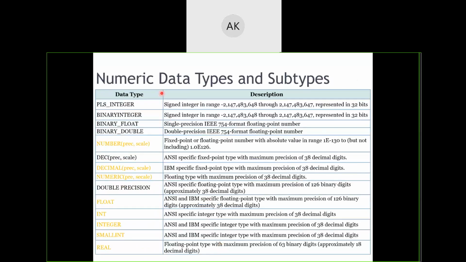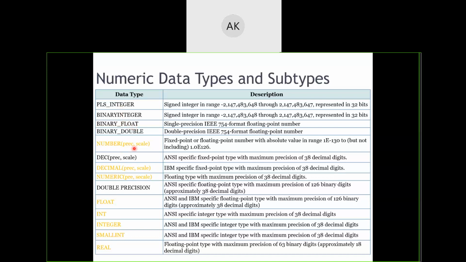Now, for number, again we have various subcategories. To make it easy for you, I have kept whichever are mainly from the SQL part in yellow color. So you need not remember all these.